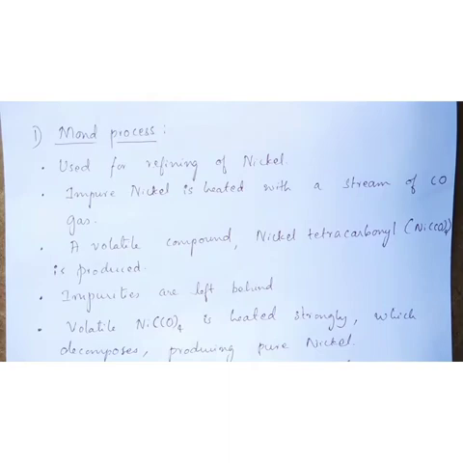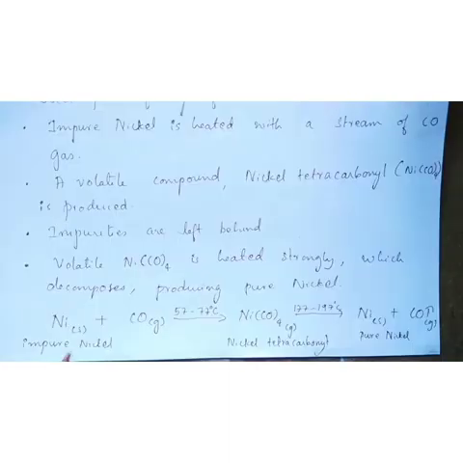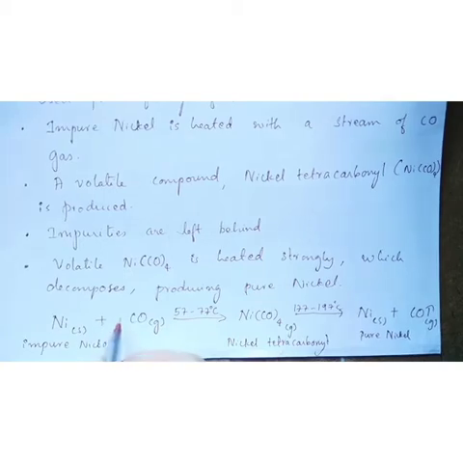Let's see the reaction. The impure nickel is taken, that is heated with carbon monoxide gas at 57 to 77 degrees Celsius. At that time, a volatile compound of nickel, that is nickel tetracarbonyl, is produced. Since it is tetracarbonyl, we will put 4 here.